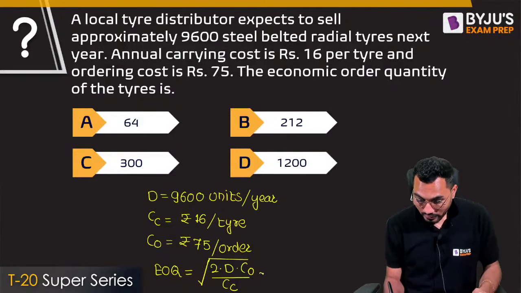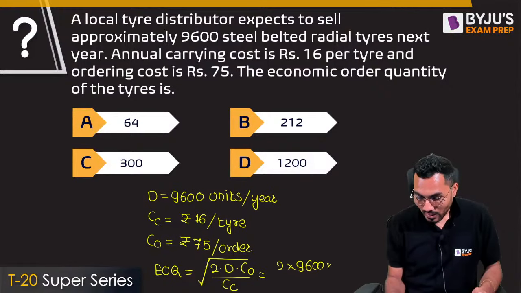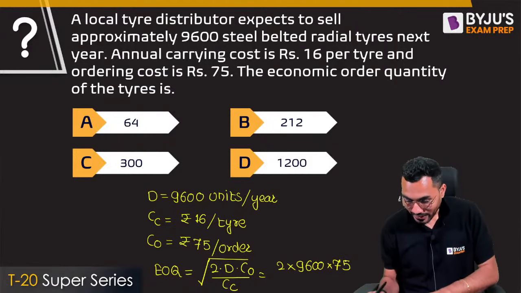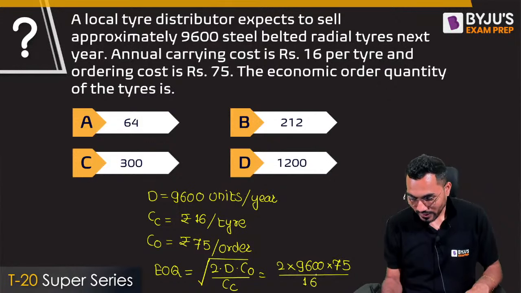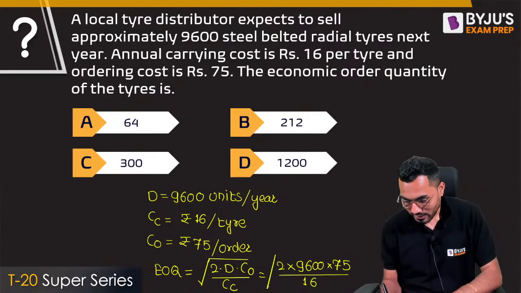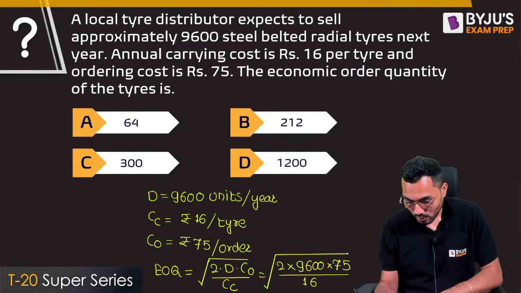So what is the value of D? Annual demand is exactly 9,600. The order cost is exactly equal to rupees 75. And the carrying cost is exactly equal to rupees 16. Is it okay, everyone? Yes, carrying cost is exactly equal to rupees 16.